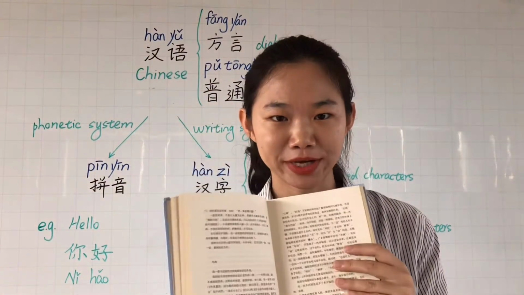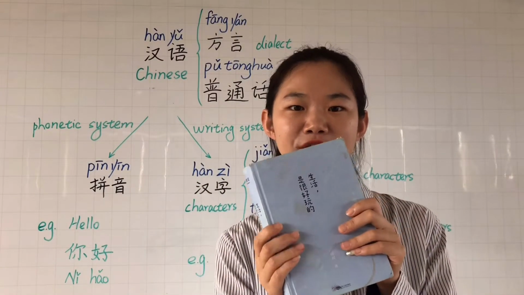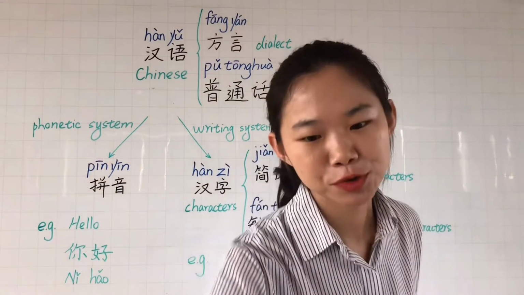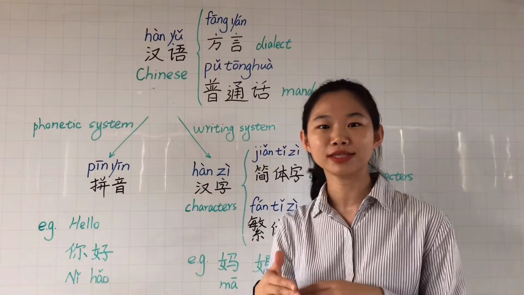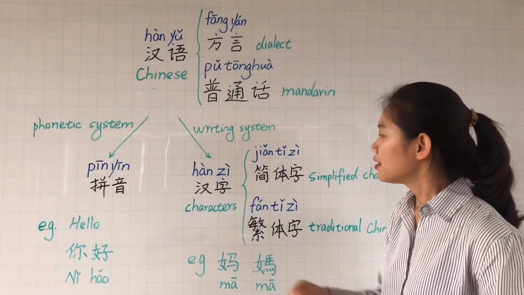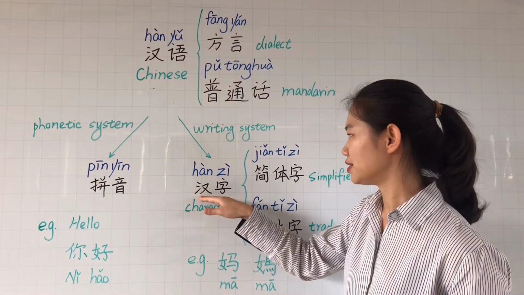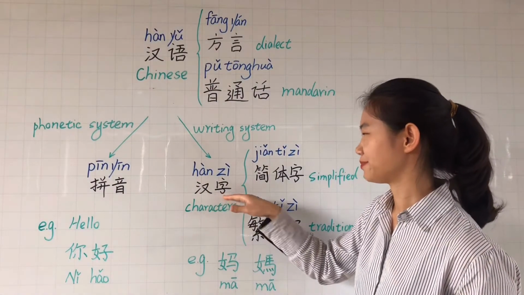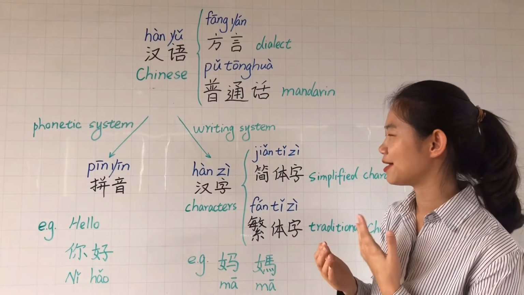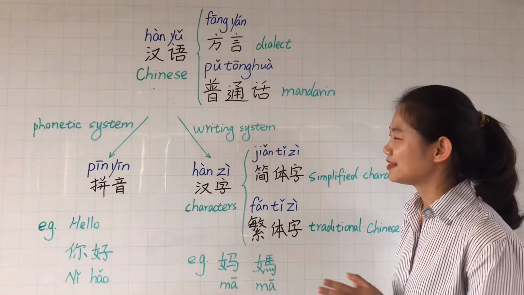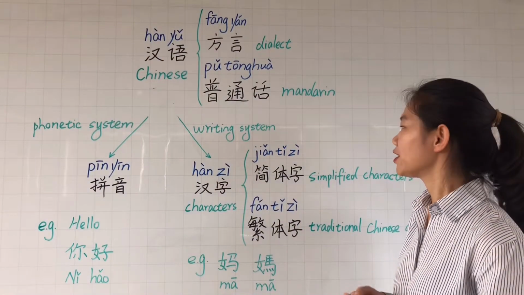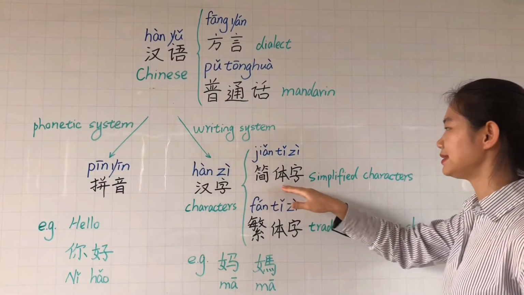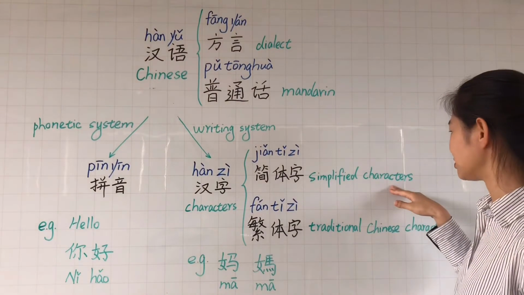If you want to read the Chinese book or to search the Chinese website, you need to know what is the Chinese characters, and you need to learn the Chinese characters. The Chinese characters are made of the strokes. They look like some pictures, right? And in Chinese characters, they have two types. The first one is 简体字, simplified characters.